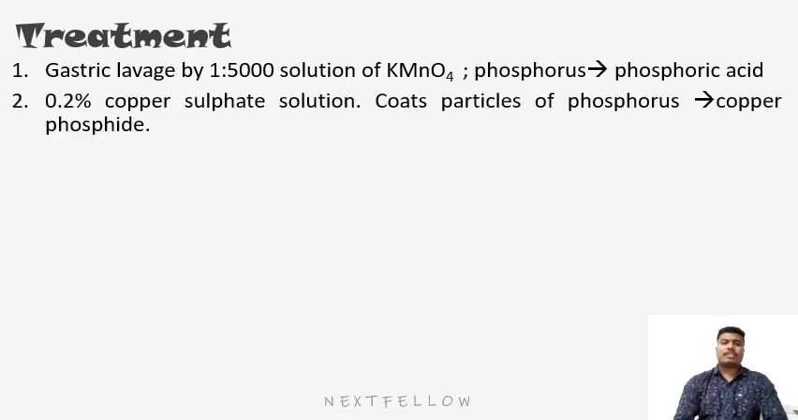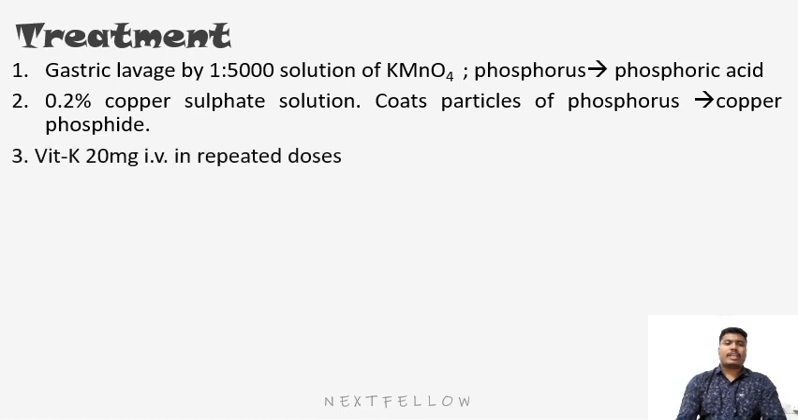The second step is we can also do a stomach wash using 0.2% copper sulfate solution. The mechanism of action of copper sulfate solution is that it coats the particles of phosphorus and forms a compound called copper phosphide, which is harmless. But copper sulfate has caustic properties, so it must be used with caution because it can cause acute copper poisoning.